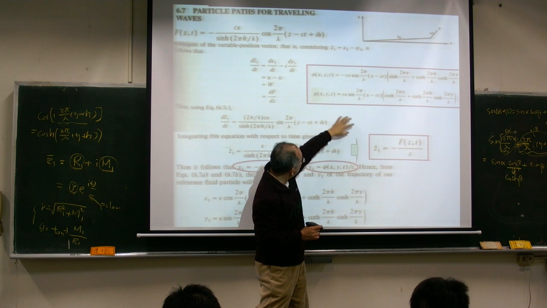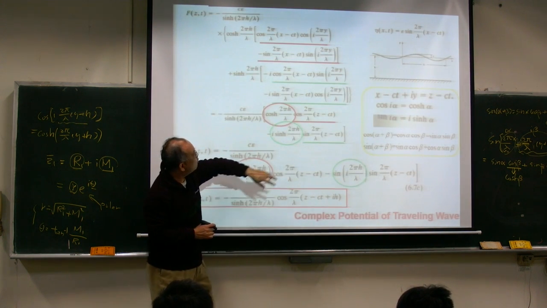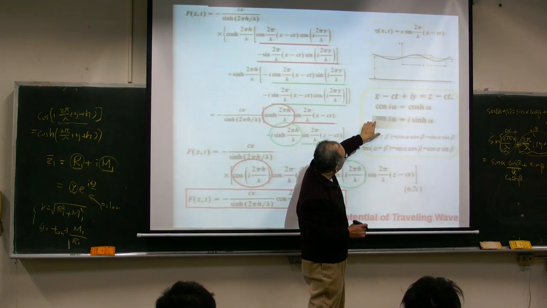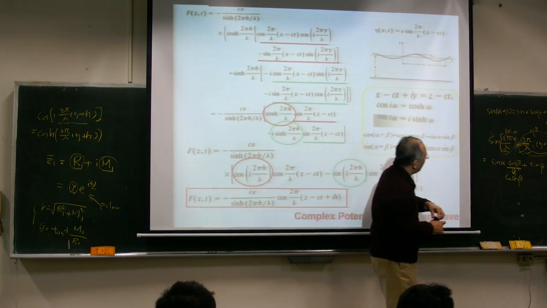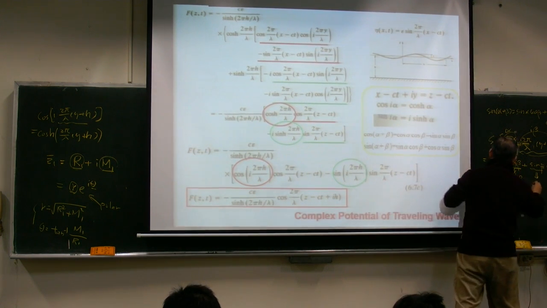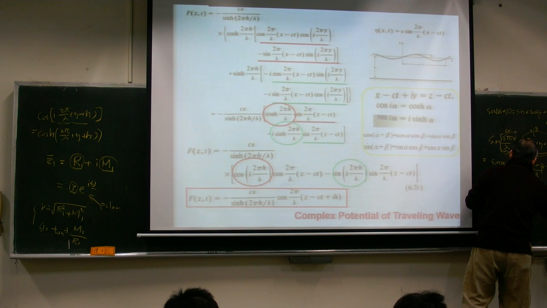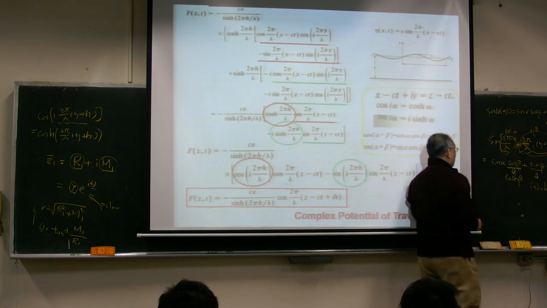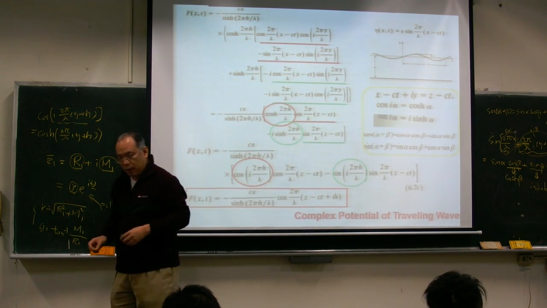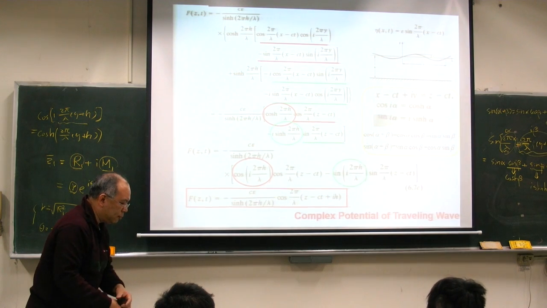Let's go back to the formula here. We had sine i alpha here, and sine i beta here, and we change to i hypersine. Just repeat the similar steps.